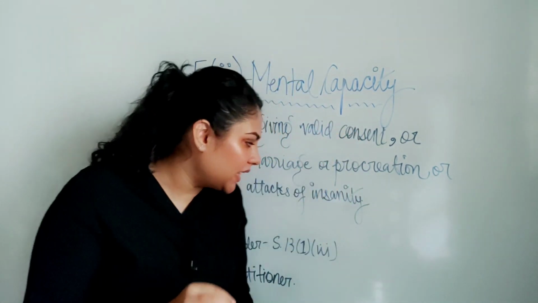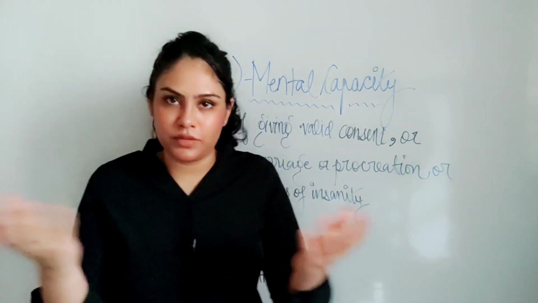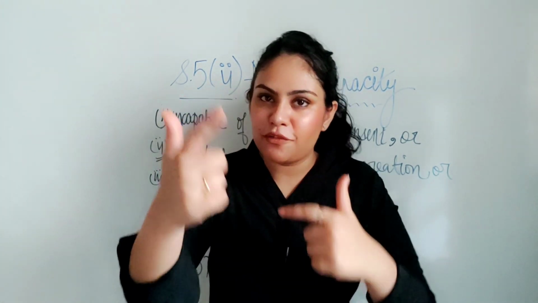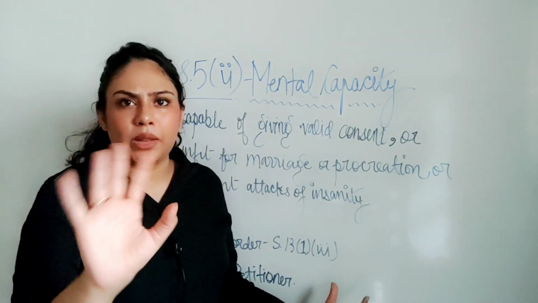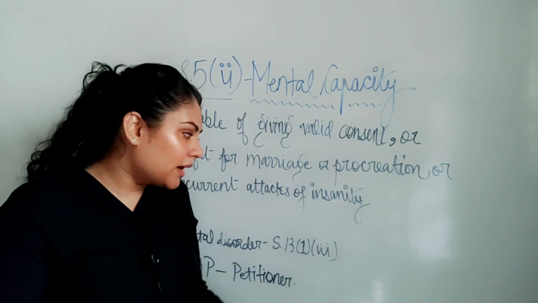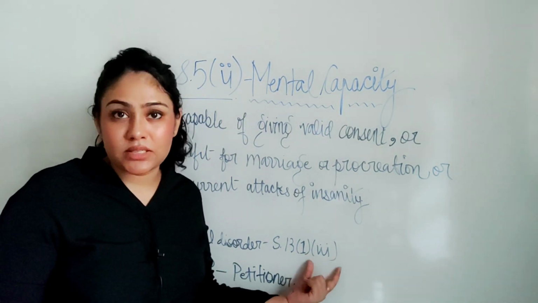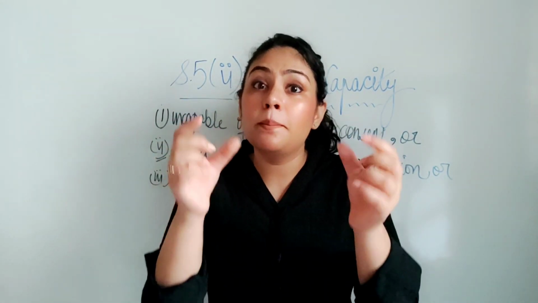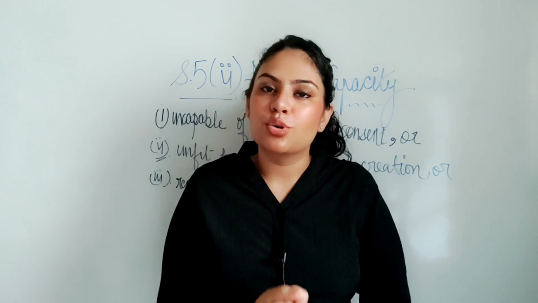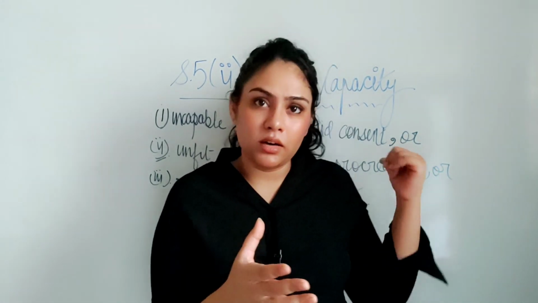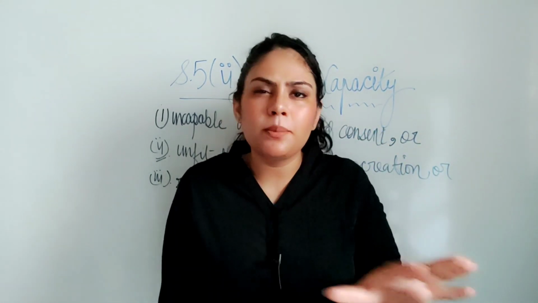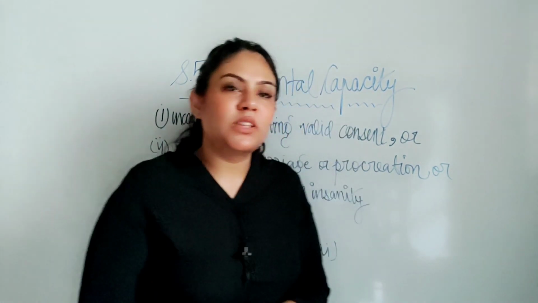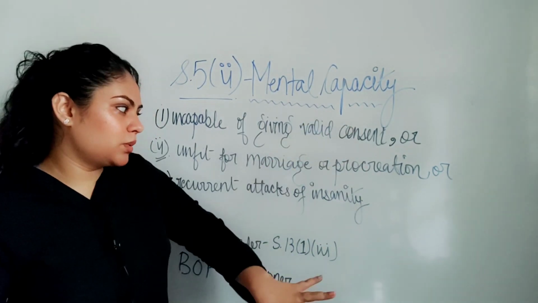Section 13 Subsection 1 Clause 3 of the Hindu Marriage Act 1955 talks about mental disorder. Please refer to that section. When we study the section, I'll discuss it later on, but for now read this section in your Bare Act. There you will see that the term mental disorder has been explained. So when we are talking about mental disorder in the second condition, it has not been explained under Section 5, but it has been explained under Section 13. So this was all about the conditions.